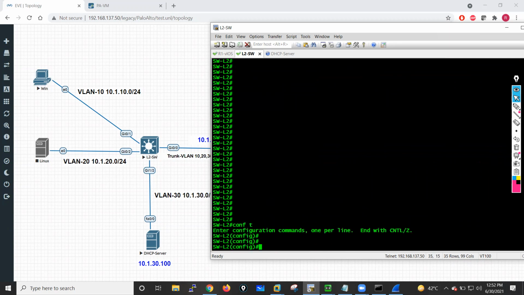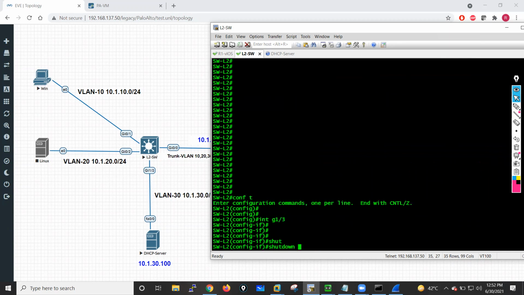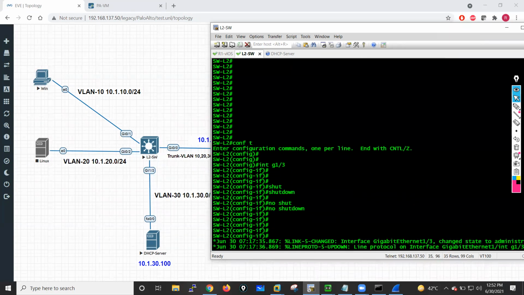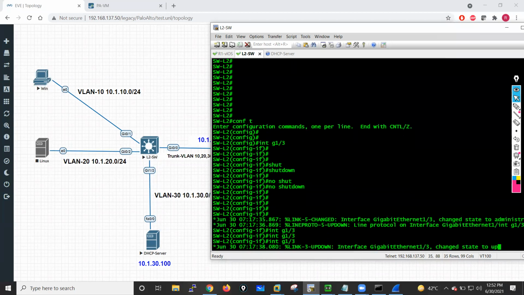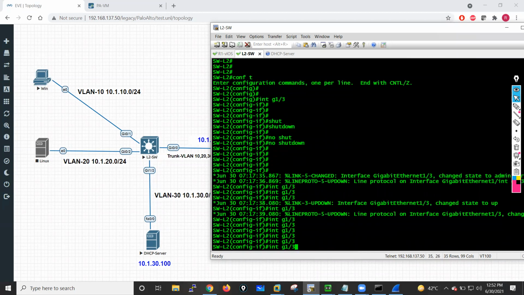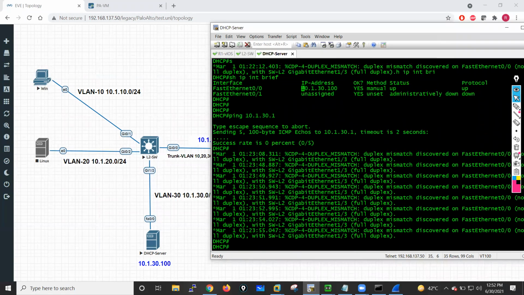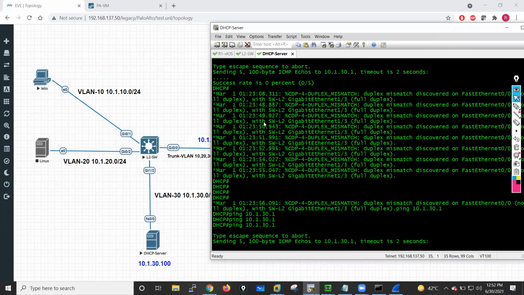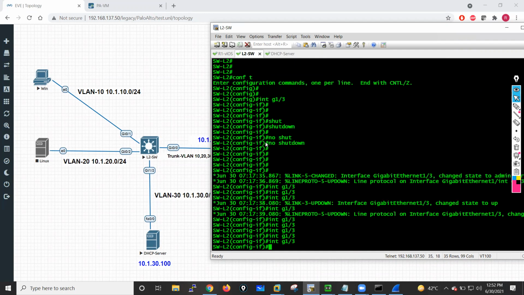What I can do, let me go into this interface gig 1/3, shut down, no shut. I'll go into this DHCP server. Now in that case, let me change things a little bit.